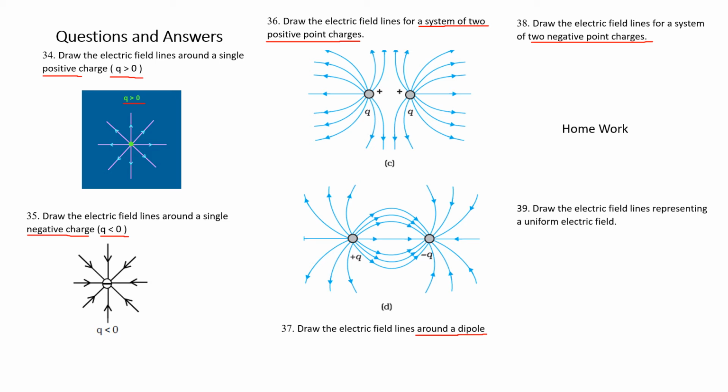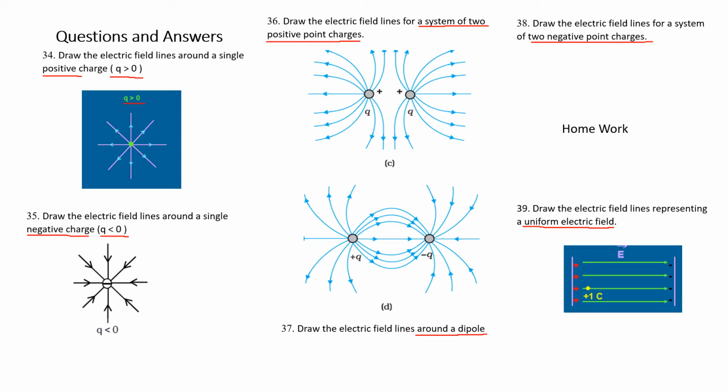Question number 39. Draw the electric field lines representing a uniform electric field. In the previous properties of electric field lines, we had studied about uniform electric field. See, this is the positive and negative plate, and the lines are parallel. These are electric field lines. Uniform means they are parallel and equidistant from each other. So these are uniform electric field lines.